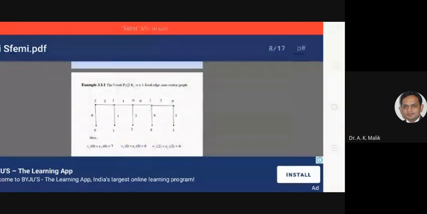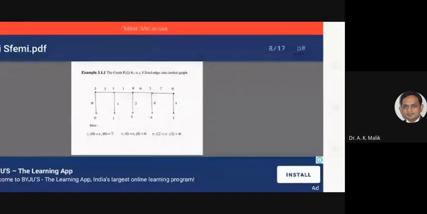Here in this figure, after the labeling, the total number of zeros on vertices and edges is 7. The total number of ones on vertices and edges is 6. The total number of twos on vertices and edges is 6. Put these values in the 3-total HSM condition. If the graph satisfies this condition, then the graph is called a 3-total HSM cordial graph.